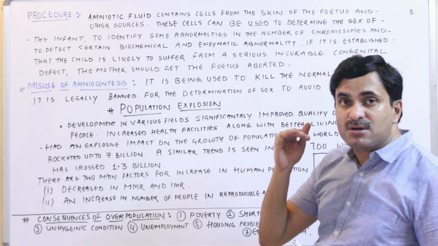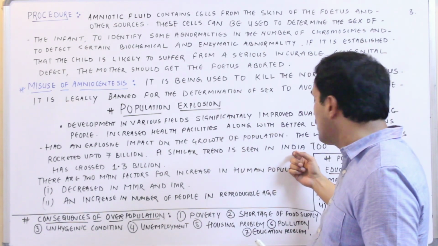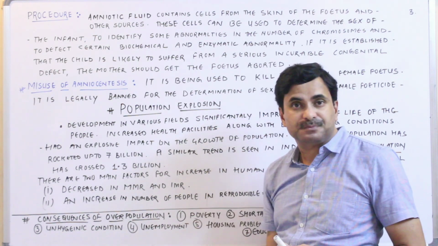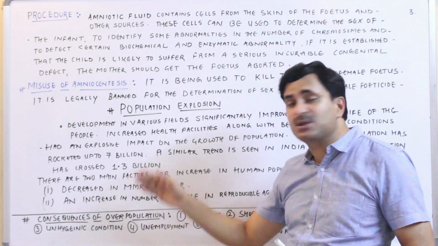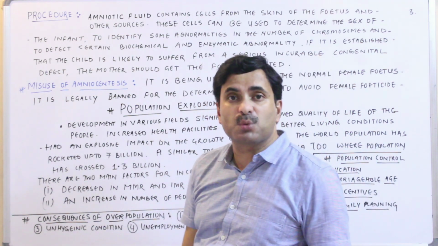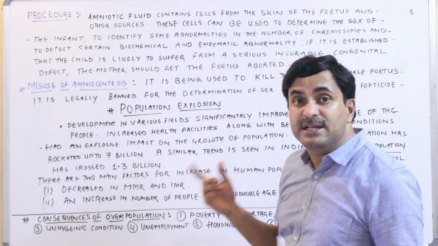A similar trend can be seen in India, where the population has crossed 1.3 billion. Can you imagine it? Every 6th or 7th person of the world is Indian.